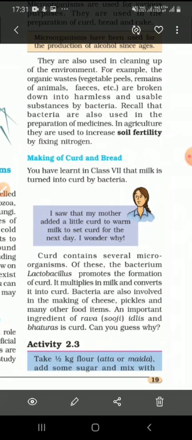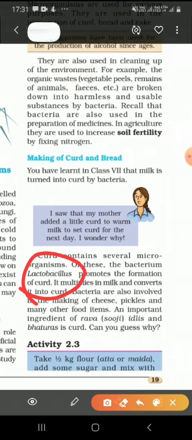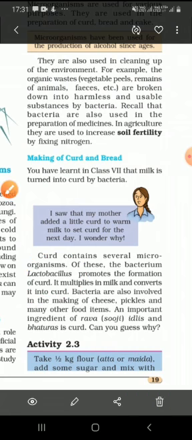The little curd which you add to the warm milk contains a bacteria named lactobacillus. This bacteria multiplies in the milk, meaning its number increases, and it converts the entire milk into curd. So lactobacillus bacteria helps in curd formation. See how microbes can be helpful to us. Let's see how this lactobacillus bacteria looks.